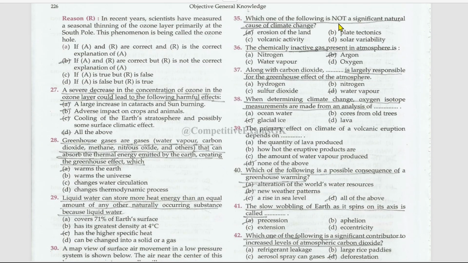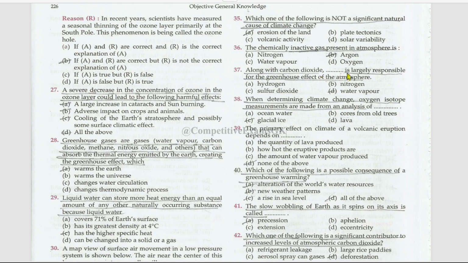Which one of the following is not a significant natural cause of climate change? That is erosion of the land. Volcanic activity, plate tectonics, and solar variability. These are the significant natural causes, but erosion of the land is not a natural cause. For climate change, the chemically inactive gas present in the atmosphere is argon. This is inactive. Nitrogen, water vapor, and oxygen are active ones.